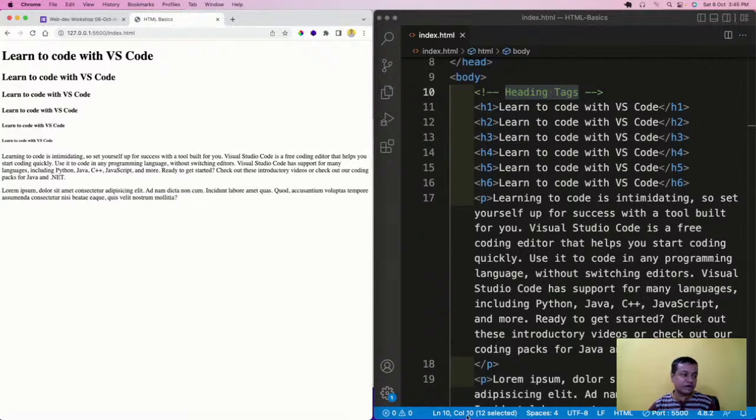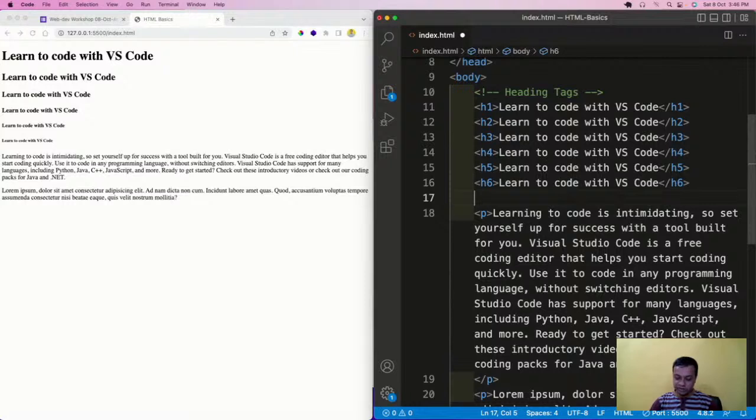Generally what happens, since I was an architect leading a team of 10 front-end developers, most of the time people work in the same file. Some people will work on some part of the file, some people will come to work on that, or sometimes people come back to that file to check. So these comments tell what this part of the code is doing. Here I'm telling, okay, these all are heading tags. Comments help the developer or other developers seeing the code. So I've written heading tags, and then I will mention paragraph tag here also.